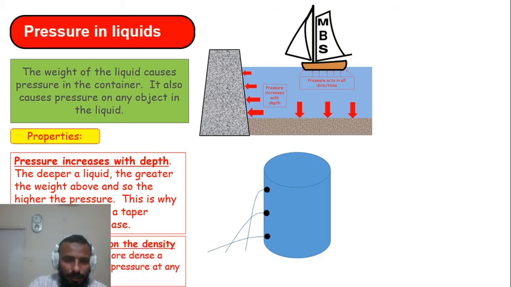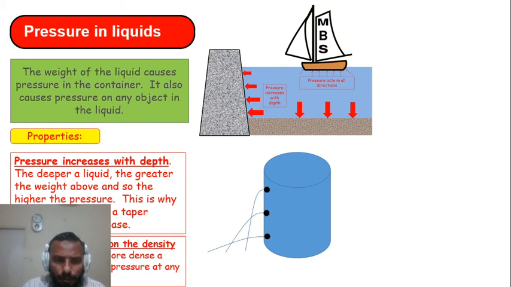Then another point, pressure doesn't depend only on the depth, rather pressure depends upon the density of the liquid in which the object is placed. Objects with higher density will create a higher pressure. Objects with lesser density, or a small value of density, will create less pressure. So similarly,